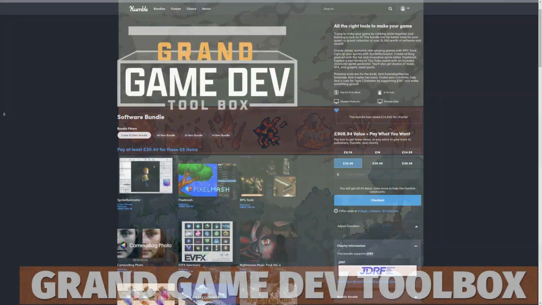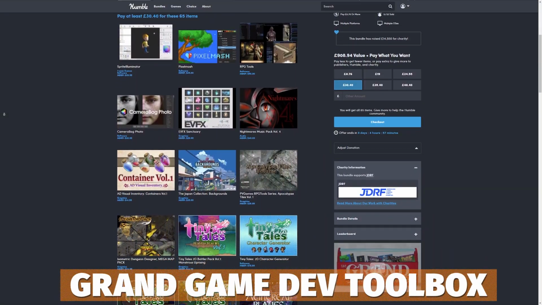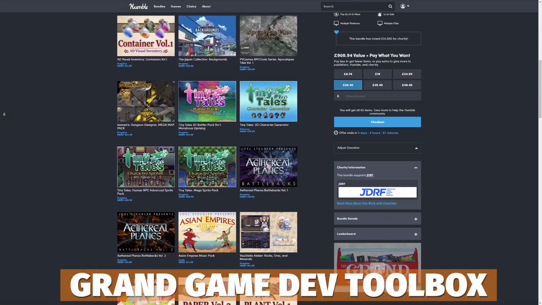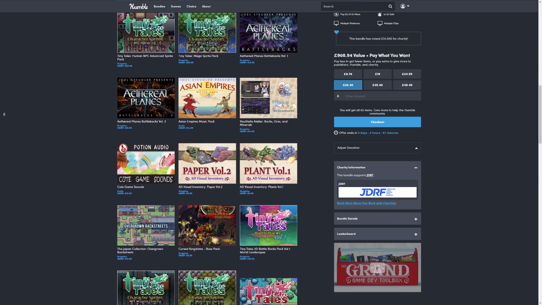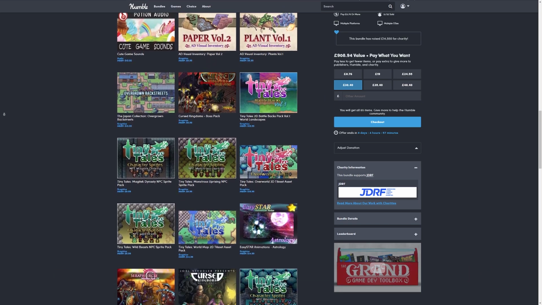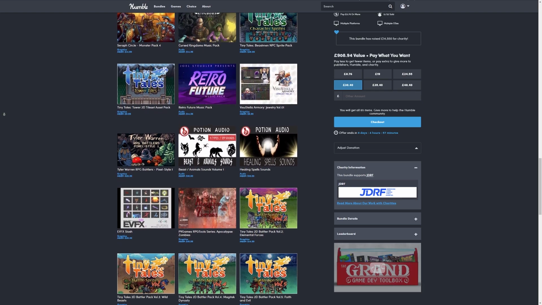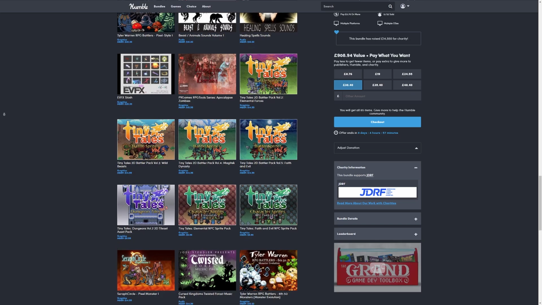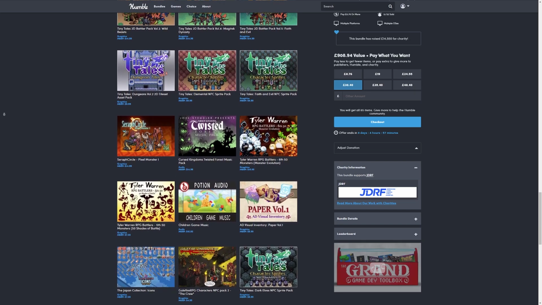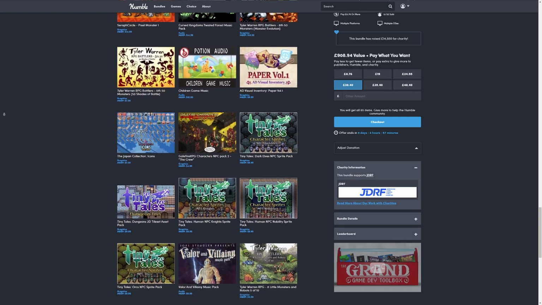So we're going to look at the Humble Bundle, and I've featured this a couple of times before, and you've not got long left to get hold of the Grand GameDev Asset Pack. It's got over 1,000 worth of software and assets, whether that's Sprite Illustrator, lots of different things for RPG tools, lots of ways for editing sprites, and everything to do with 2D related games.